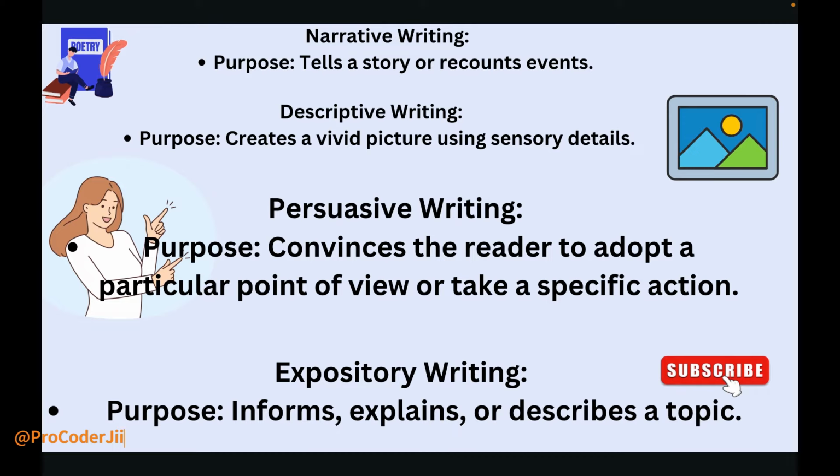It means if you see any ad, or when you go to purchase something like a bike or a car, there is a summary book about this car. The car's summary book is written in persuasive writing, because the motive of this writing is to make you take an action. With the help of this writing, they help you take a specific action. So I hope you understand the meaning of persuasive writing.